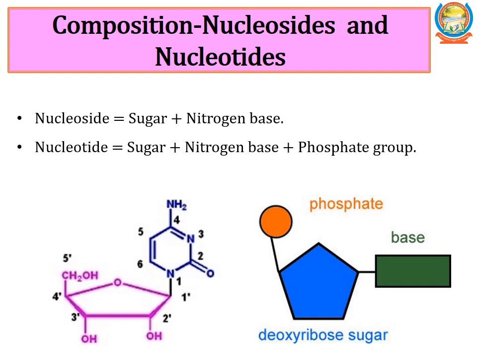Composition of nucleosides and nucleotides. Nucleosides are composed of sugar plus nitrogen base. Nucleotides are composed of sugar plus nitrogen base plus phosphate group.